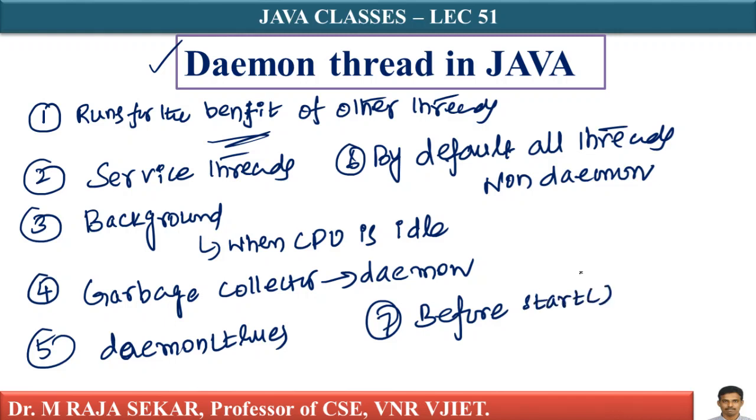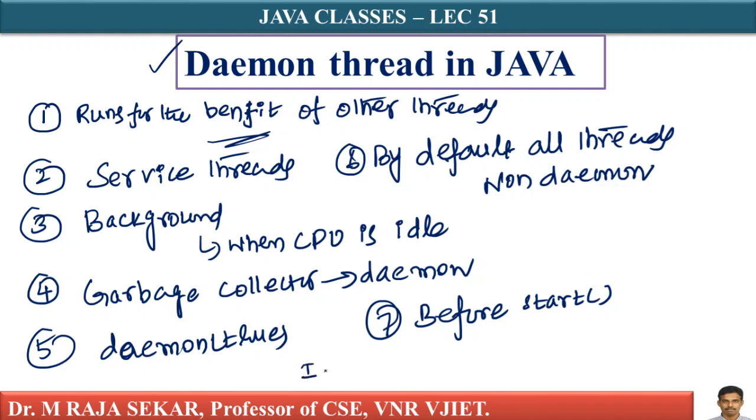There is a method known as the start method. I will repeat, this point is important. A thread must be converted to a daemon thread explicitly before the start method is called on it. If you set it to daemon after the start method has executed, then an exception will be raised.